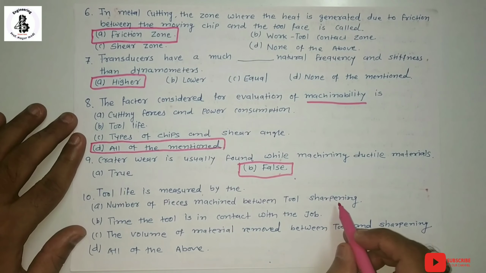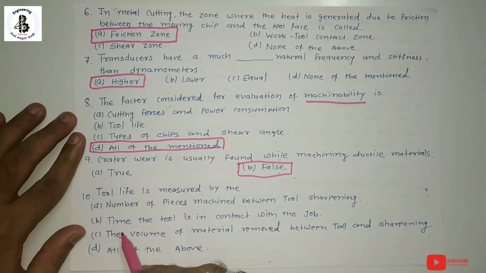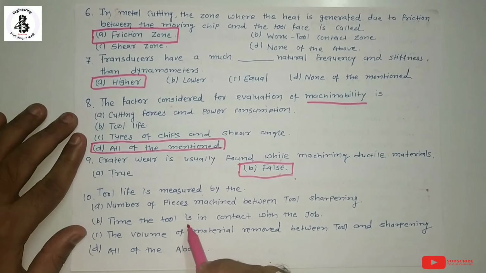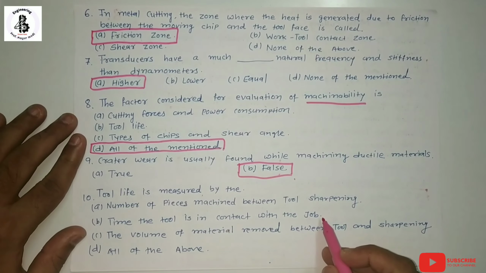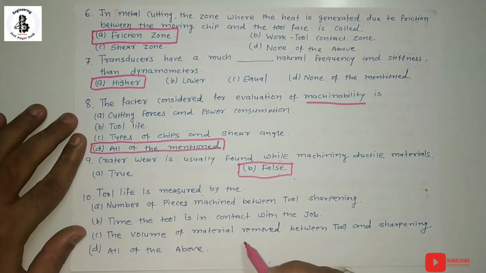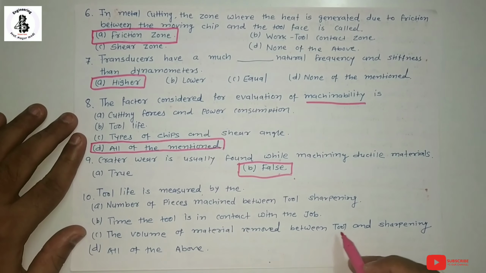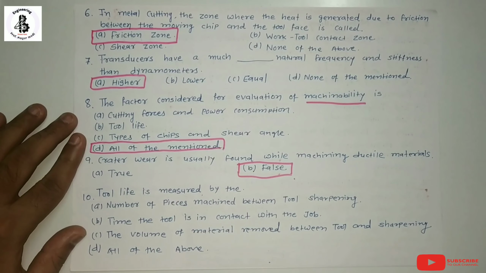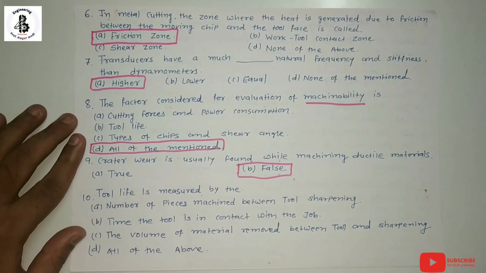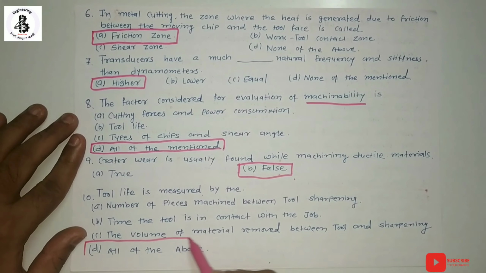That is by definition. The time the tool is in contact with the job is also a possible measure of tool life. And the volume of material removed between tool sharpenings is another. So all three are possibilities for measuring tool life. So, all of the above.